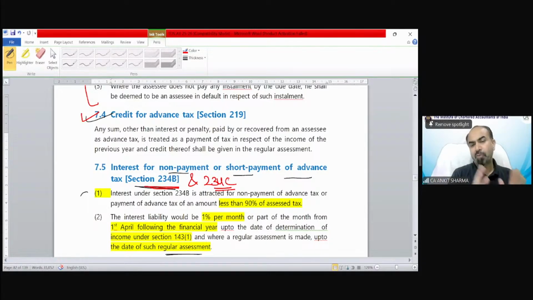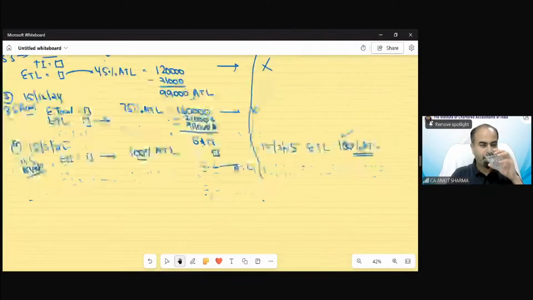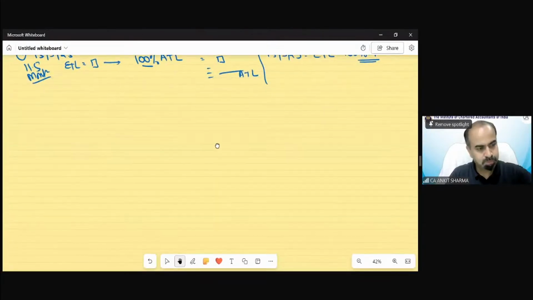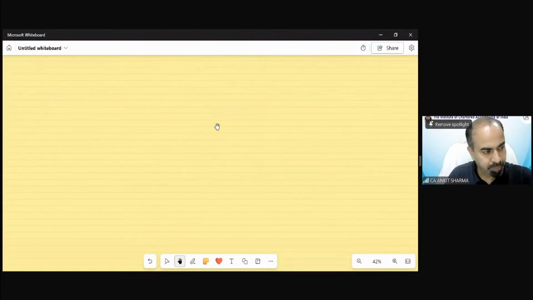Sections 234B and 234C say that if you default in paying the advance tax installment on the specific dates, then you have to suffer interest under section 234B and 234C. Let me explain how it works. We will solve it with the help of an example.